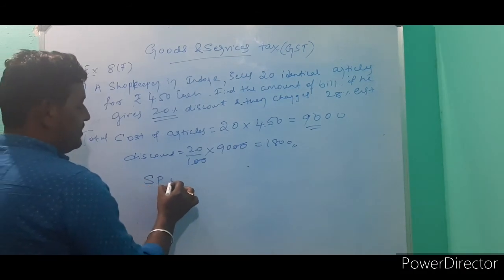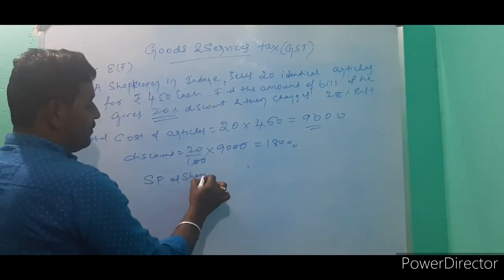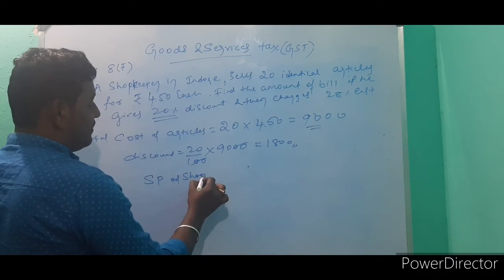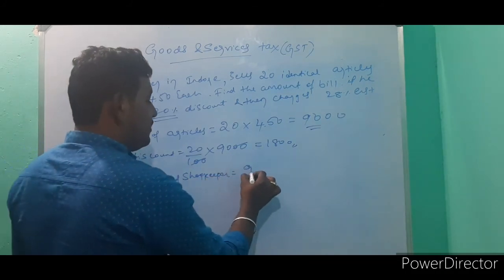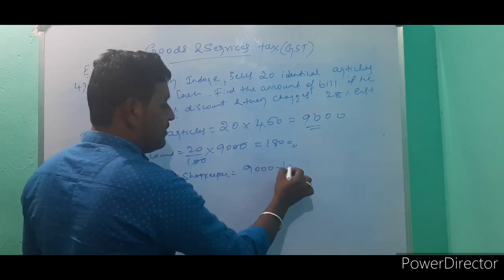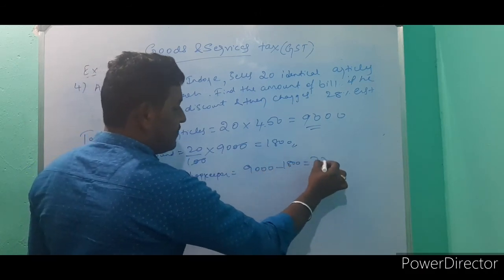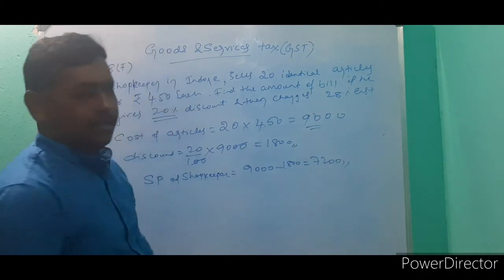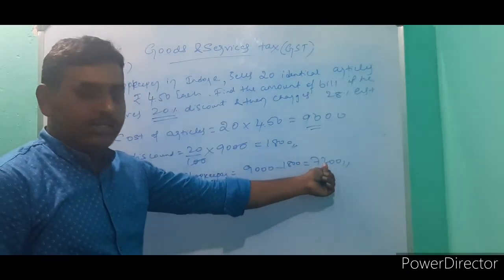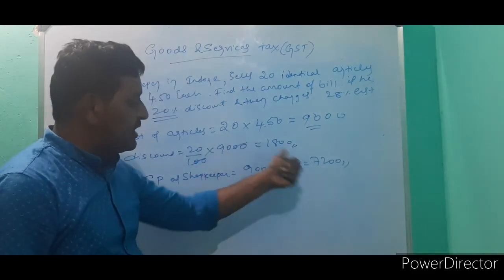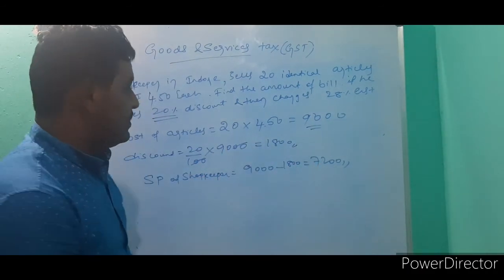What is the selling price of the shopkeeper? You can subtract 9,000 minus 1,800, you will get 7,200. After getting discount, the customer has to pay 7,200 to the shopkeeper. The shopkeeper has to sell at 7,200.